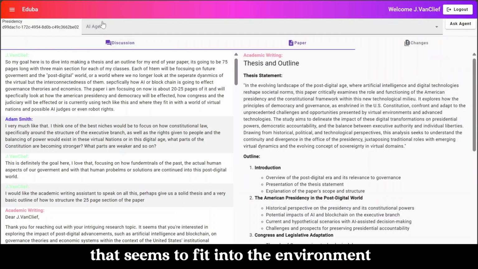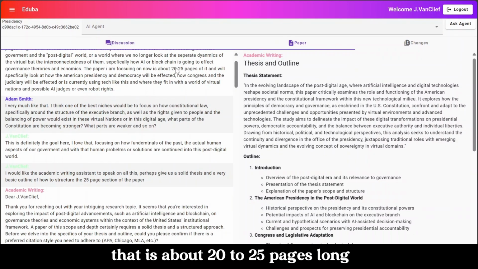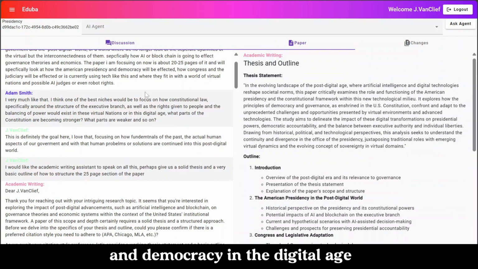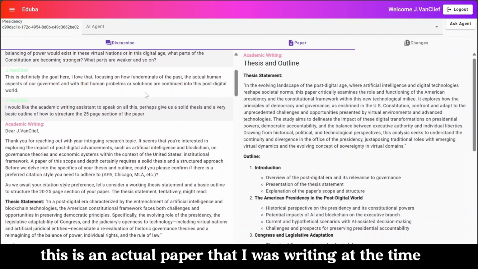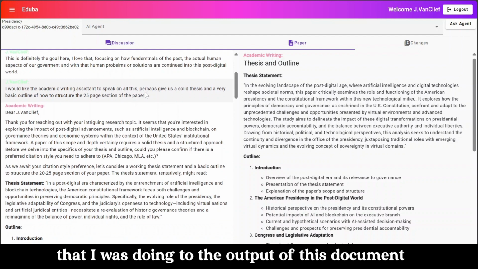Within this chat, you can see a talk on a paper that is about 20 to 25 pages long, focusing on presidency and democracy in the digital age. This is an actual paper that I was writing at the time and was able to compare my own writings and work that I was doing to the output of this document.